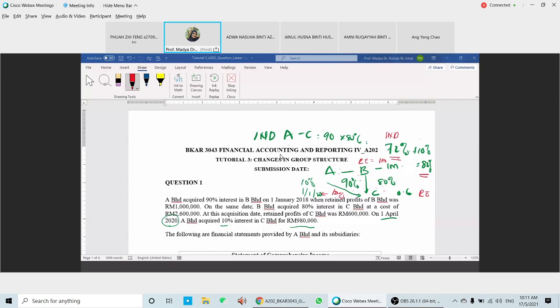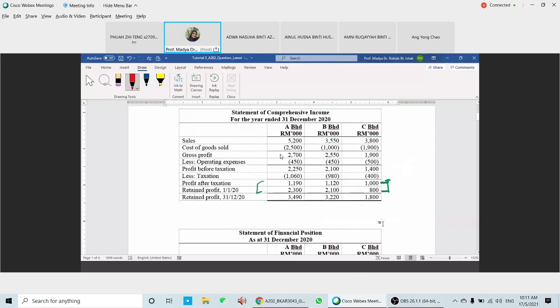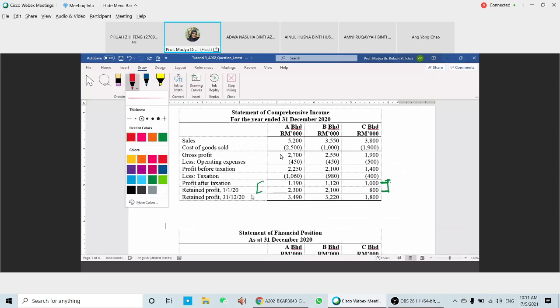Okay, so this is what you have for the income statement and the statement of financial position. For the income statements, the items we need to focus on are the profit after tax and the RE brought forward.